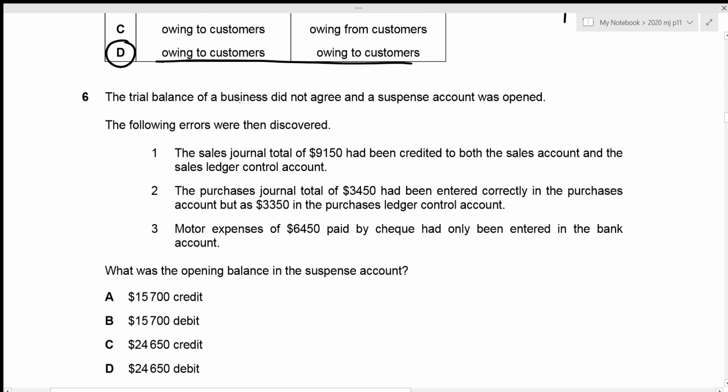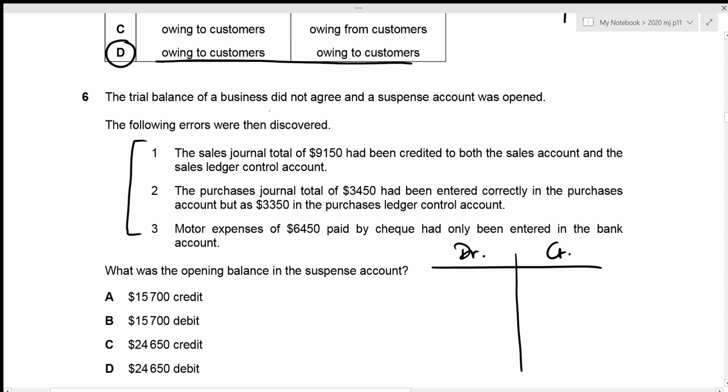The trial balance of a business did not agree and a suspense account was opened. The following errors were then discovered. Now we just need to figure out our opening balance in the suspense account. We know that these three are the errors, so I will be rectifying it in the trial balance. So that's the debit side and the credit side.